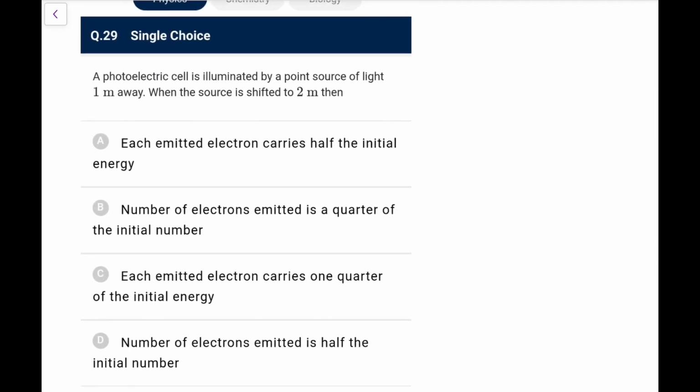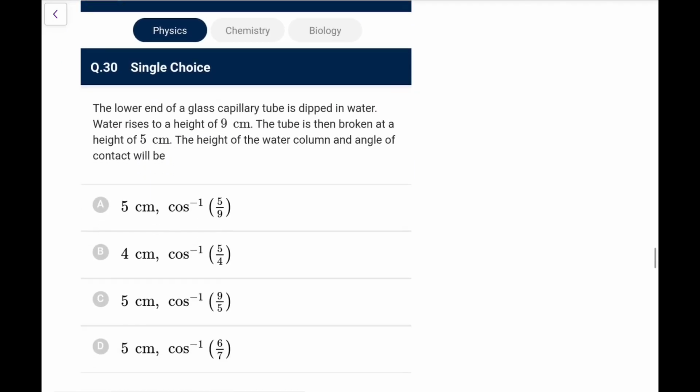Next, a photocell is illuminated by a point source of light 1 meter away. When the source is shifted to 2 meter away, distance is doubled, so intensity will become 1/4. So a lesser number of photons will arrive, so a lesser number of electrons will come out, but the frequency will remain the same, so the Kmax will still remain the same. So this is wrong. Is it a quarter of the initial number? Yes, because intensity becomes 1/4, the number of electrons emitted would be 1/4. This is wrong, this is wrong, so it is 1/4. Go for option B. Intensity is 1 by r square, you know that.